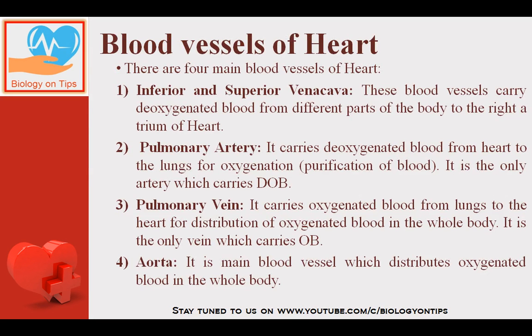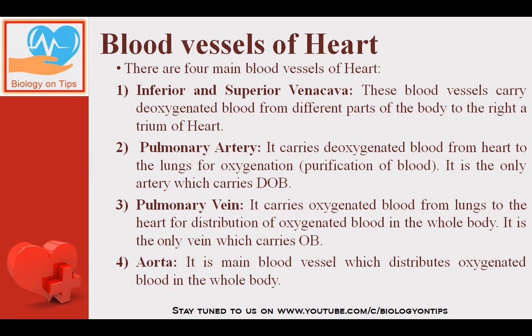So coming to the blood vessels of the heart, there are 4 main blood vessels I told you just now. Inferior and superior vena cava. These blood vessels carry deoxygenated blood from different parts of the body to the right auricle or atrium of the heart. Pulmonary artery carries deoxygenated blood from the heart to the lungs for oxygenation, or I can say purification of blood. It is the only artery which carries deoxygenated blood.